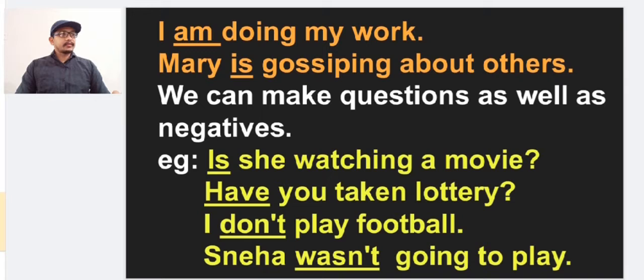I don't play football. Don't. It is a negative sentence and it helps the main verb play. We can make the negative sentence by using helping verbs or auxiliary verbs. Sneha wasn't going to play. Wasn't, was not. So this is also a helping verb. It can be used like this as a negative sentence as well as the question sentence. So auxiliary verbs and helping verbs can be used for questions as well as for negatives, and the main role of auxiliary verbs or helping verbs is to help the main verbs.